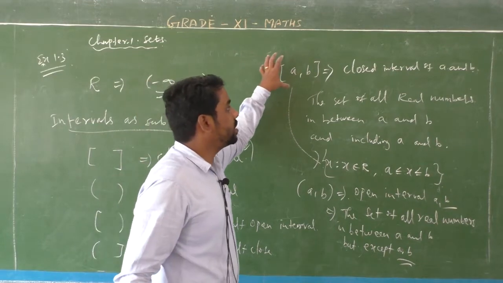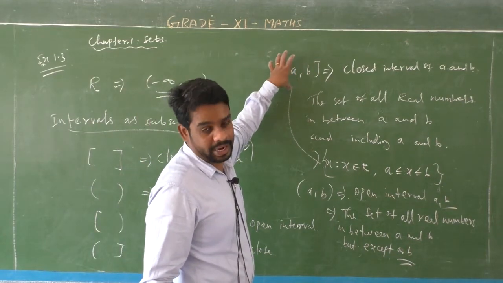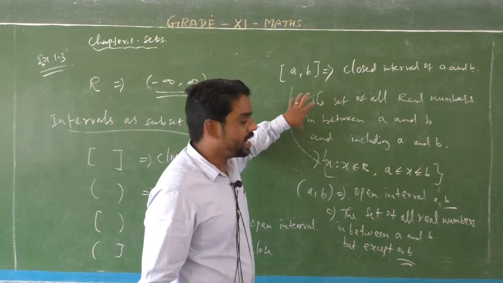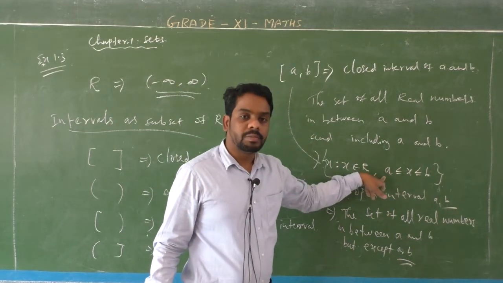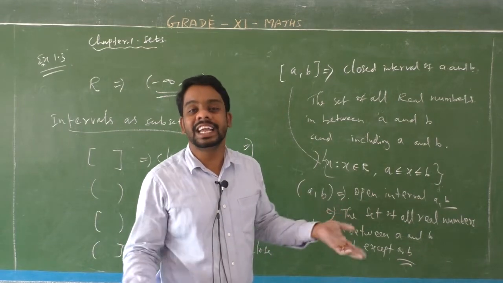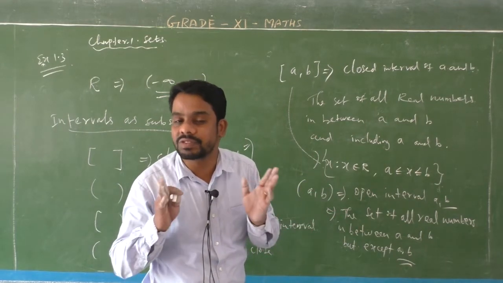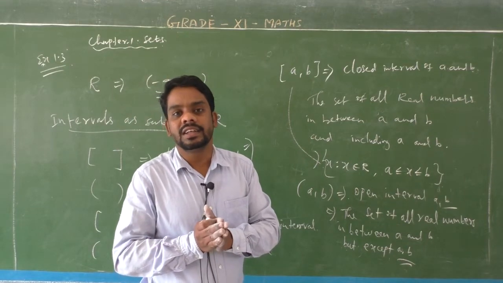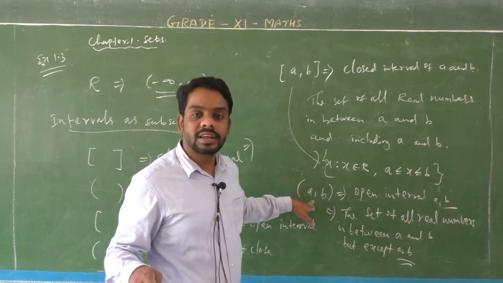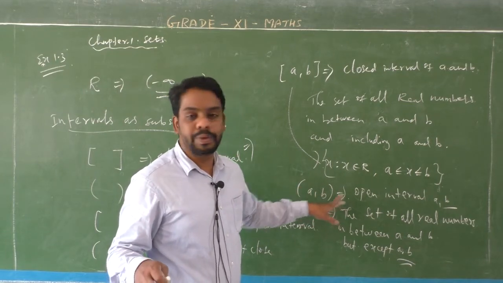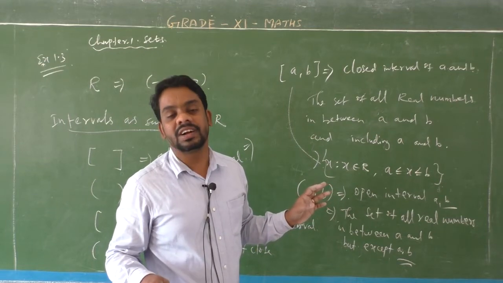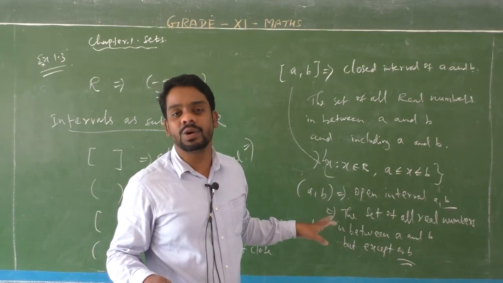Listen students, first one, closed interval means with end points, including end points. A and b are involved in this x value. But open interval means except end points, only the set of all real numbers in between. The function value is in between, the set of all real numbers in a to b, but a and b are excluded. A and b is not a value of x.